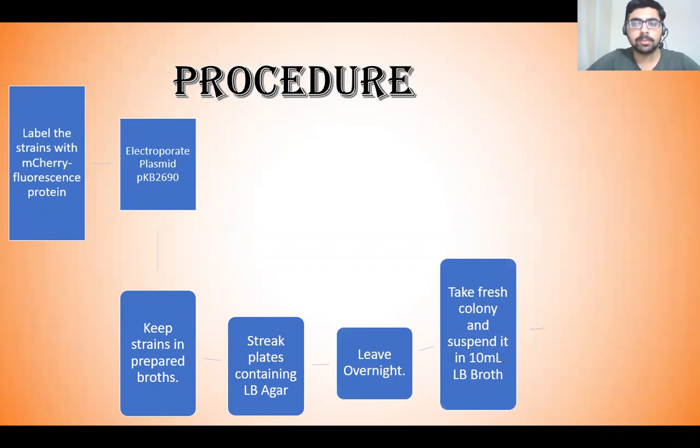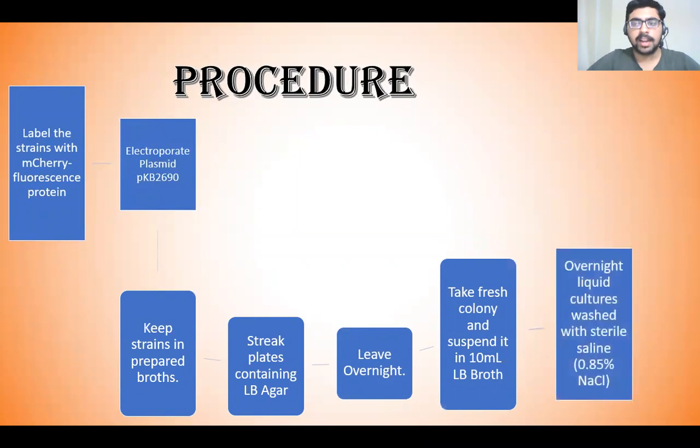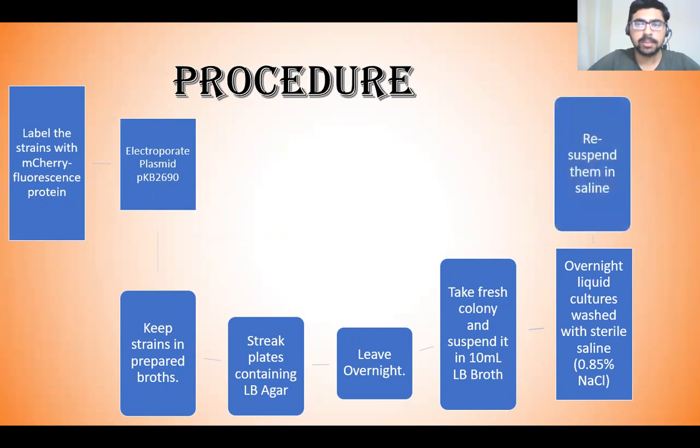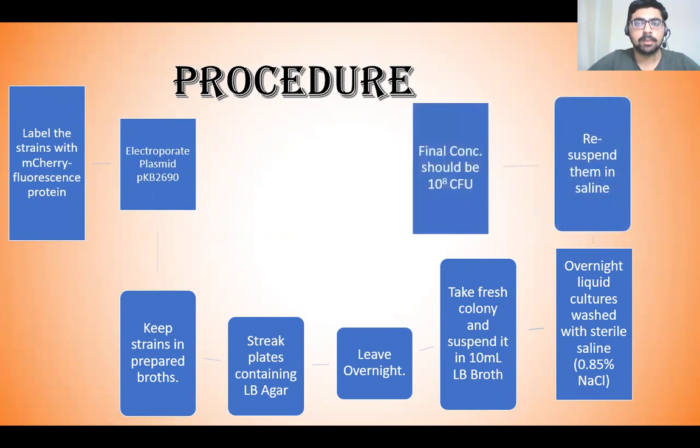So this is a process of resuspension. Again, we will leave it in the saline solution to check whether NaCl penetrates the bacteria or not, as the plasmids will be functioning. So again, we will resuspend them, take out the broth, and calculate our dilutions, but the colony forming unit should be 10 raised to power 8 this time. This type of concentration will be used for further inoculations.